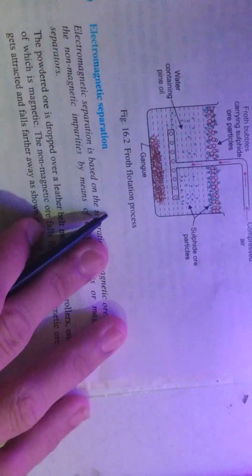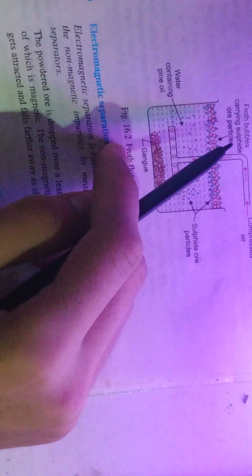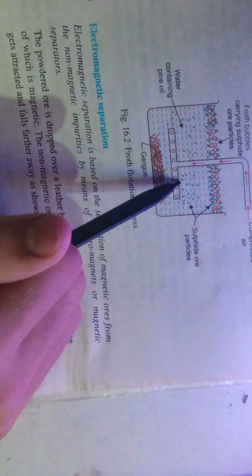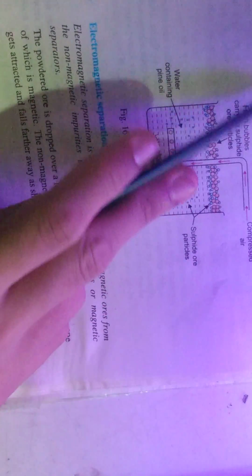So the particles float on the surface, and hence oil coated ore particles become lighter, right?